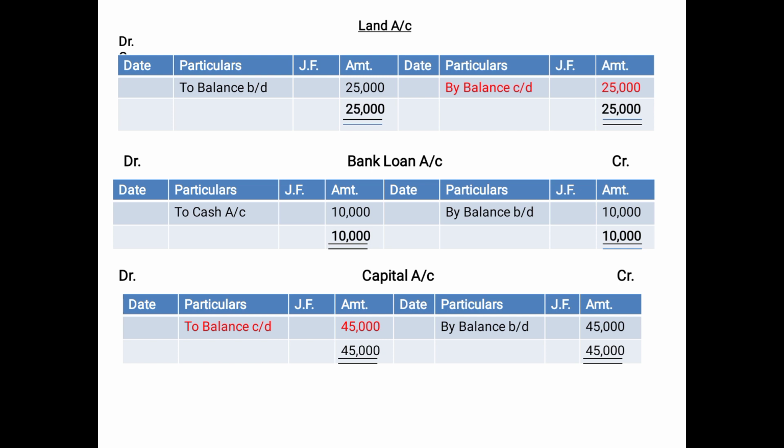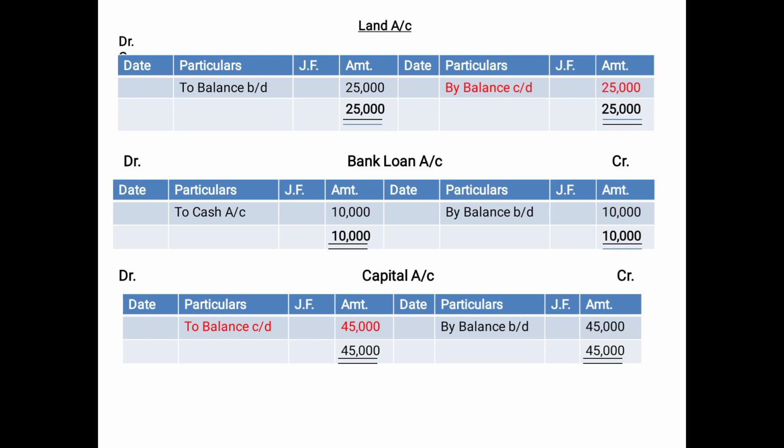So here also the balancing figure of 25,000 which you write against carried down, that amount is transferred, not the total amount. Remember, children, this will be transferred on the debit side of the trial balance against the land account. Then the bank loan account, you cannot see any red mark, that means automatically the debit and the credit side are equal here, children. So this will again not be posted in the trial balance.